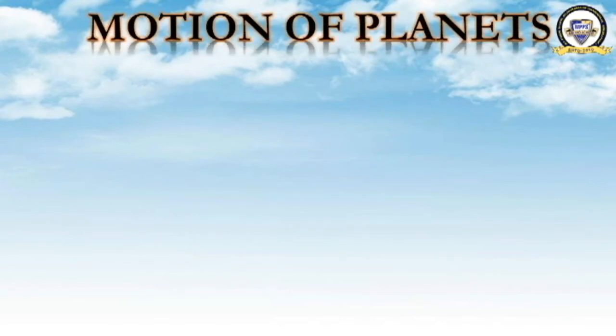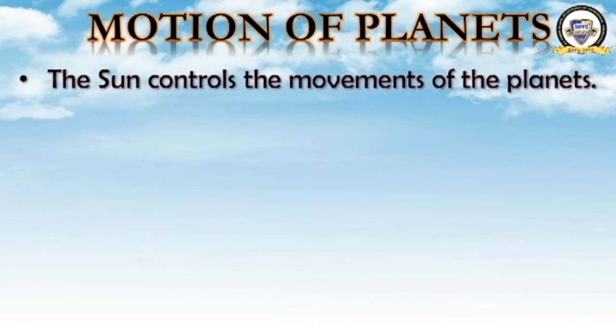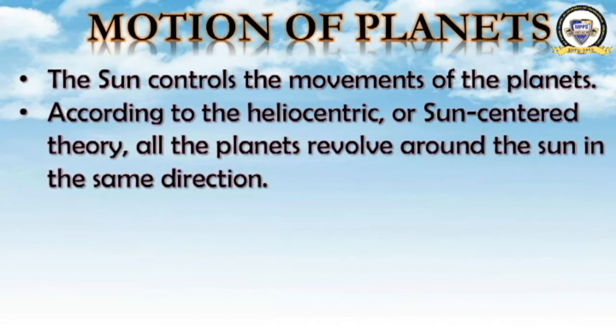What is the next topic? Motion of the planets. We were discussing the planets, and now we will learn about their motion, their movement. I told you that there is an orbit and these planets move through that orbit. Now we will see how it moves. The sun controls the movement of the planets. According to the heliocentric or sun-centered theory, all the planets revolve around the sun in the same direction.